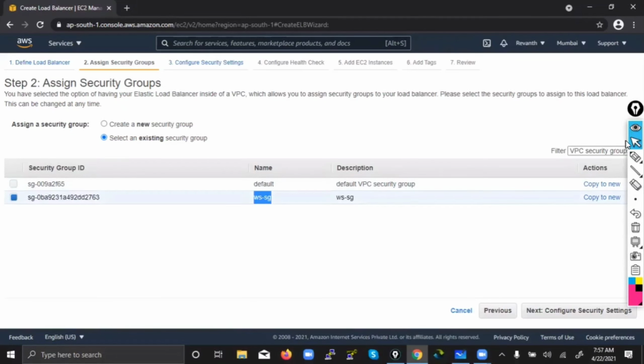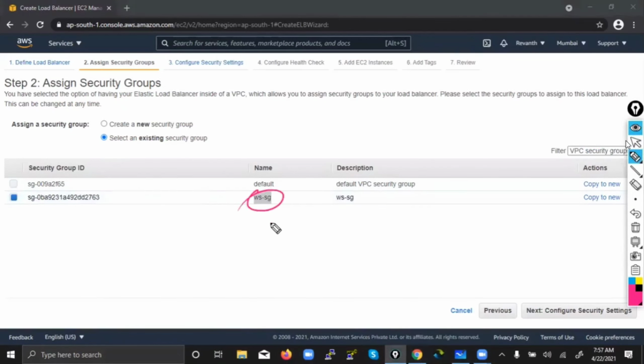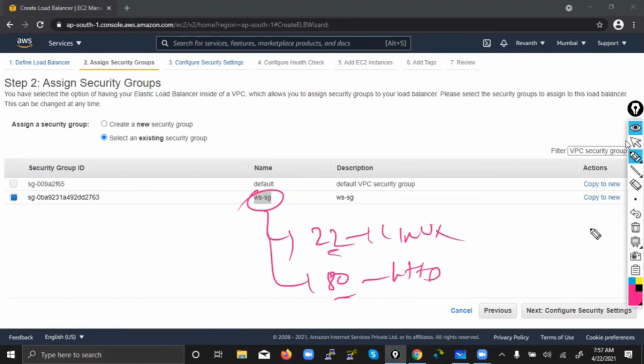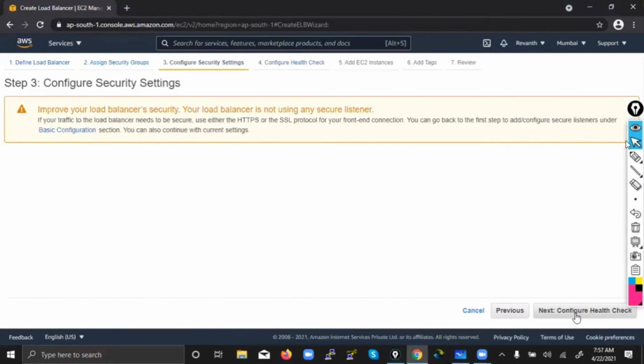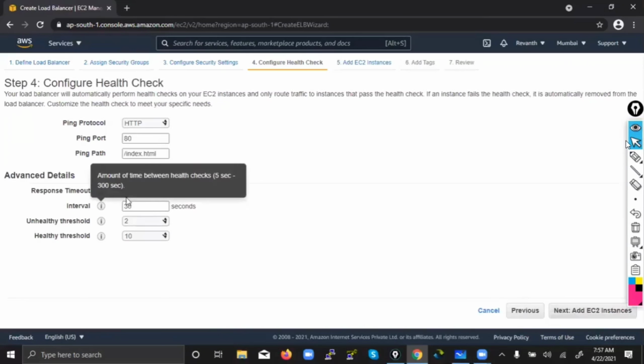So what are the ports we have opened in the security group? 80 and 22. 22 is for Linux, and 80 is for HTTP. Next, configure health check. These things we have discussed already yesterday.